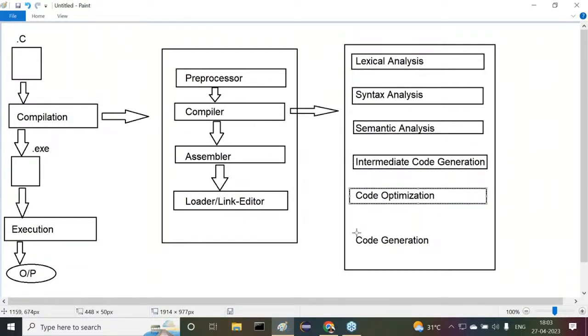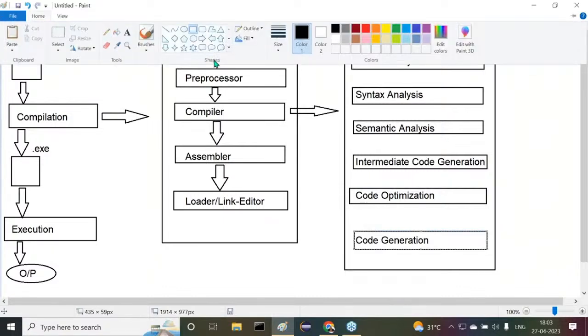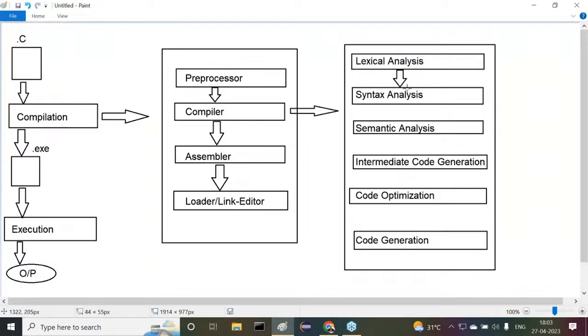The next one is code generation. Of course, along with these, two more tables are available, like the symbol table and error handler table. They are not required for us now. But majorly, this is the total architecture we are having. I don't need to understand each and every point immediately.